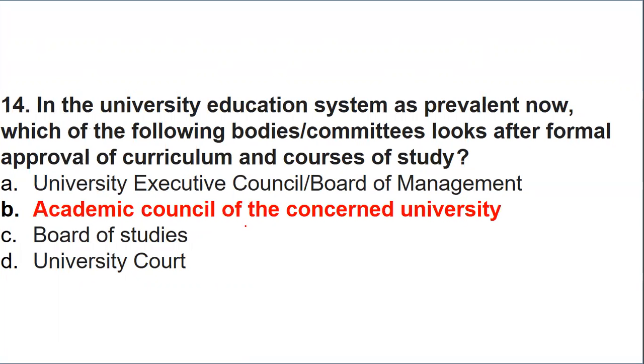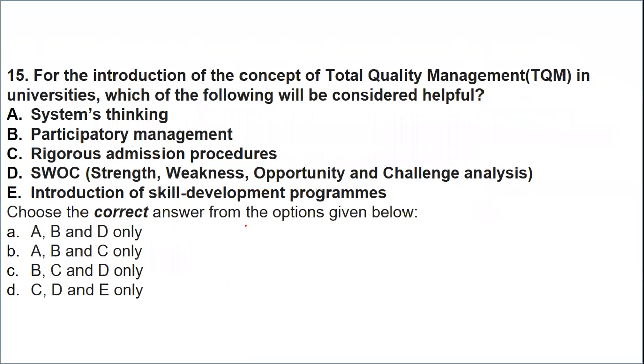Next is the introduction of the concept of total quality management in universities. Which of the following is considered helpful? Total quality management is nothing but improvement. So in order to bring an improvement, which is considered useful? System thinking, it's nothing but considering all the ways and means in order to get the work done.